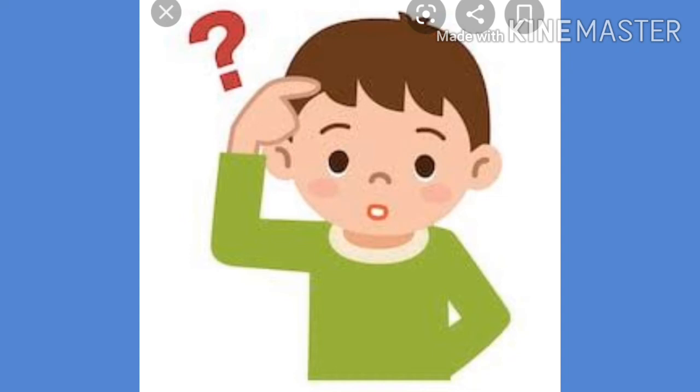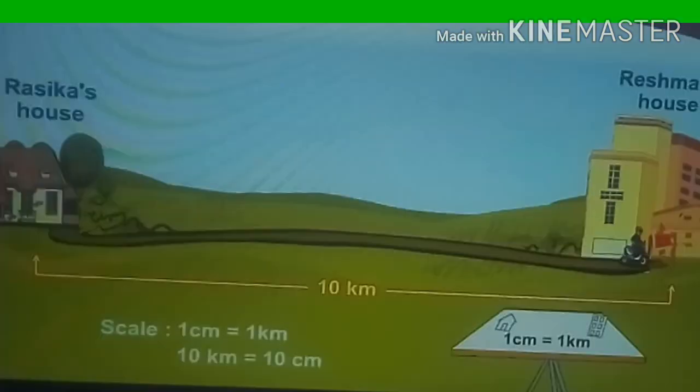Now use your brain power. The distance between Rasika and Reshma's house is 10 kilometer. The scale used on the map is 1 centimeter is equal to 1 kilometer. On the map, what would be the distance between the two houses? Children, here 1 centimeter is equal to 1 kilometer. So 10 kilometer is equal to 10 centimeter. So on the map, the distance between the two houses is 10 centimeter.